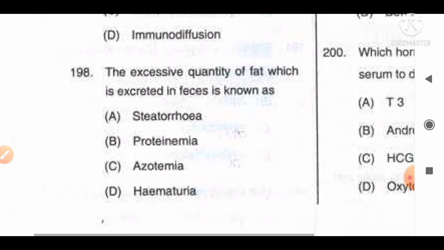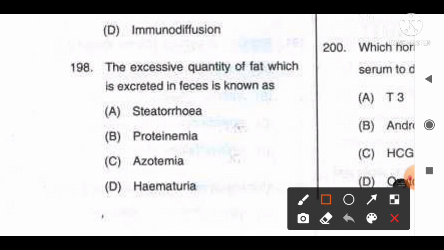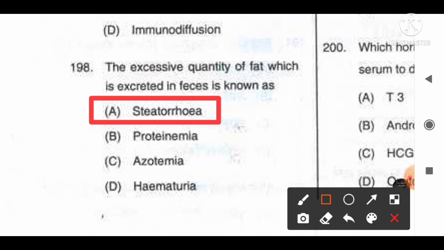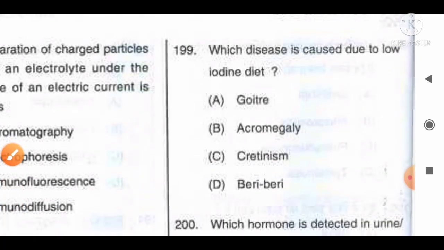So from the given information we can say it is steatorrhea, that means the excessive quantity of fat excreted in feces. So option A will be the correct answer for this question. Move to the next question, number 199.